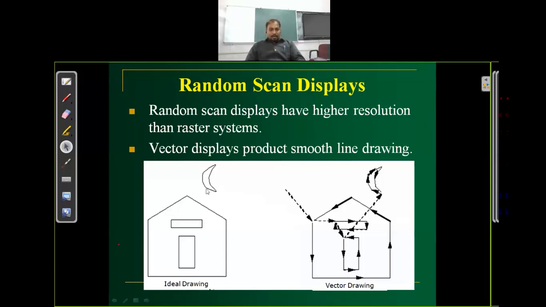Suppose this is your ideal image, and you want to draw it in the random system. Suppose it starts from this point, draws this line, then moves along this line, following this direction.